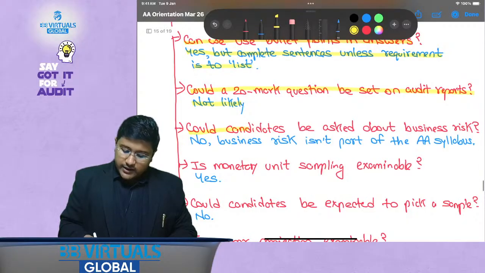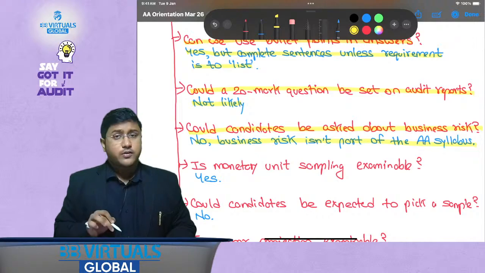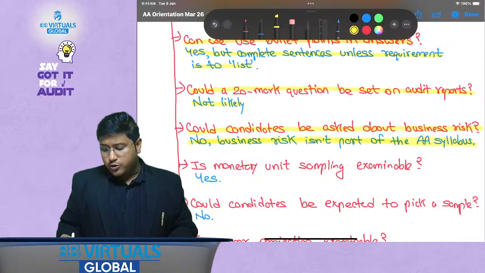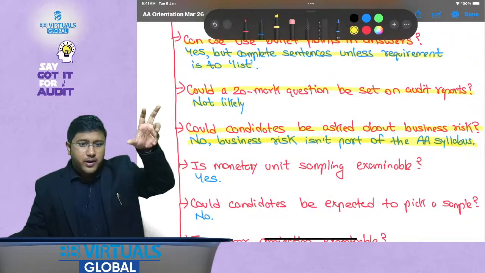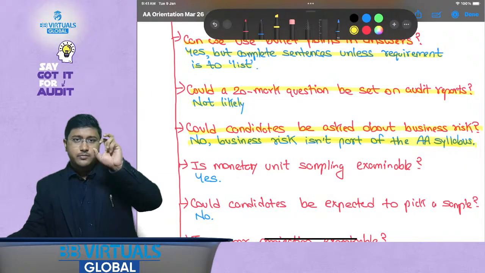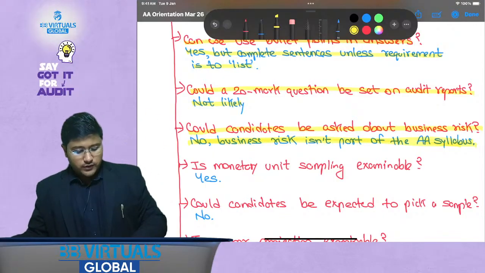Now, could candidates be asked about business risk? Yes, they can be asked, but not directly as part of the AA syllabus. What they could be asked is how it affects the business risk. Okay, they might not be asked to list the business risks, but they might be asked to identify and understand how it will affect the business of the company.